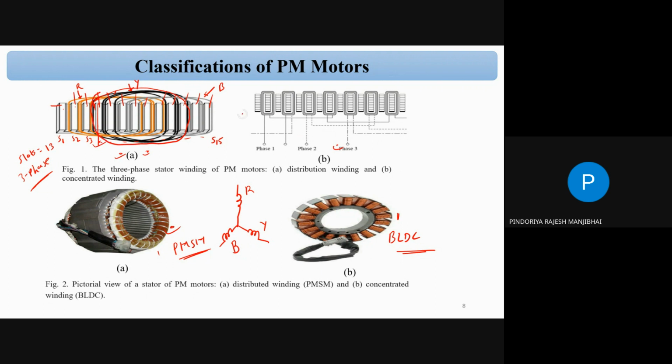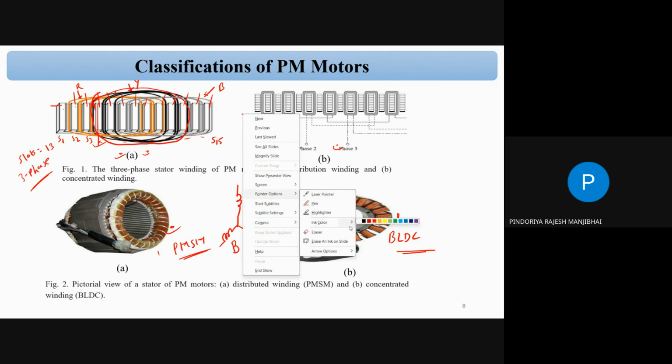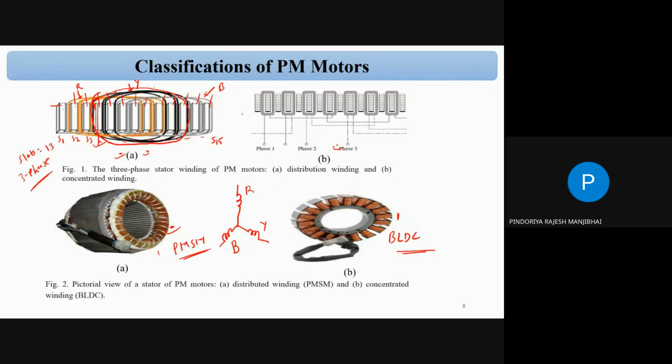I can just change the color of this. You can see the starting point is here for the Y phase, and this covers slot numbers 1, 2, 3, 4, 5, 6, 7, and 8. So one coil of one phase covers a total of 8 slots, correct? For the second turn, again it covers 8 slots. So you can see that to design one phase, they are covering many slots, correct?